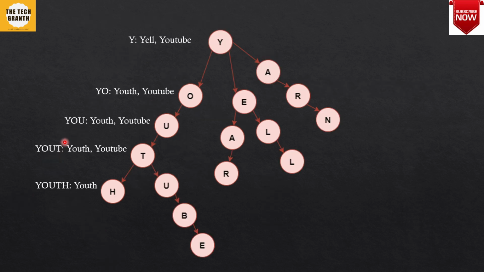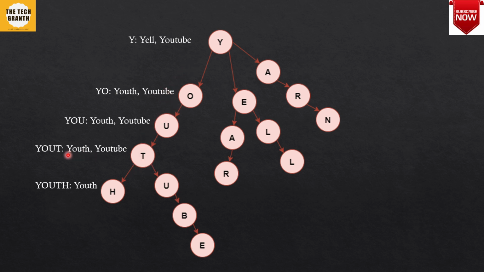How we can optimize this is we can store the top ranked words at the node itself. So if at Y I know that the top two words to suggest are Yell and YouTube, at the node level of Y itself, I will store this detail. Whenever Y is typed, you return Yell and YouTube from this node itself. No need to traverse the tree in a downward fashion. Similarly, if someone has typed YO, you return youth and YouTube. So these are the top two words present in my trie or in my system. So you return this and so on.